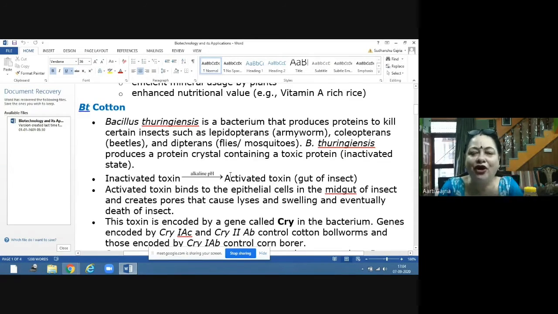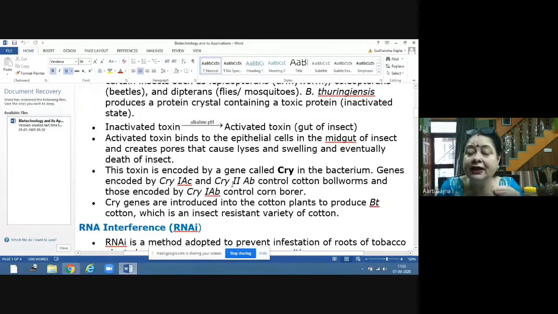So they will not get any diseases or any harm from these insects, because after incorporating the Cry gene, the Cry protein is produced, which is crystalline protein and which can kill these insects, because inside the insect there is an alkaline medium, and that medium is required for the Cry gene to get activated.